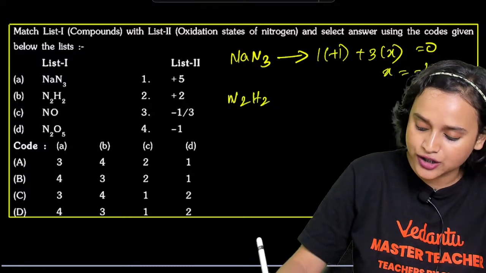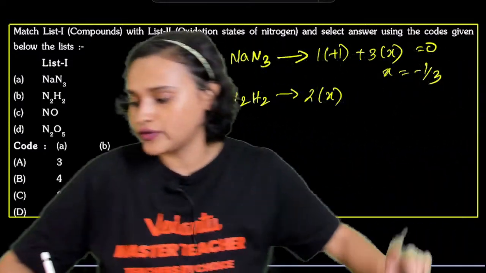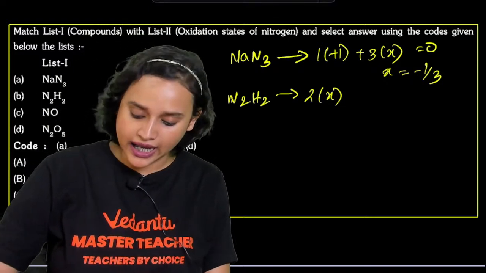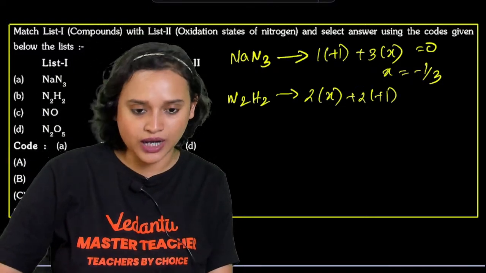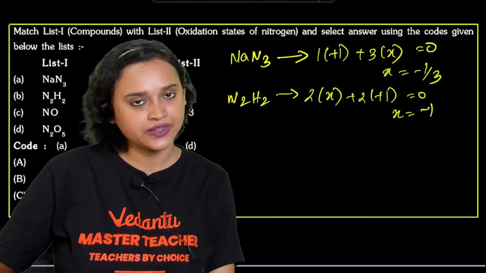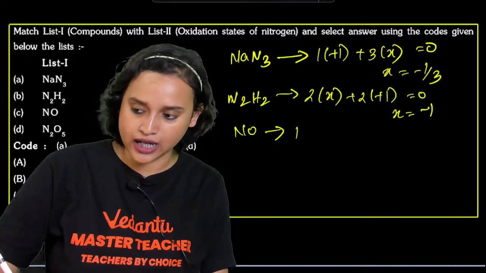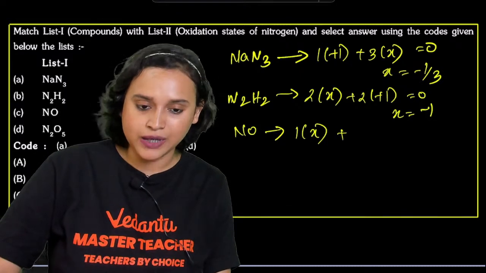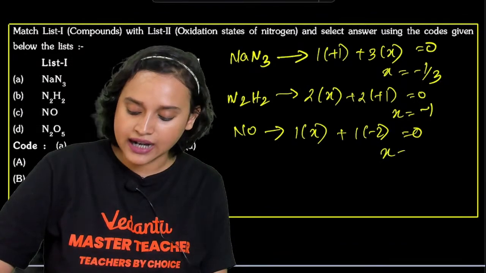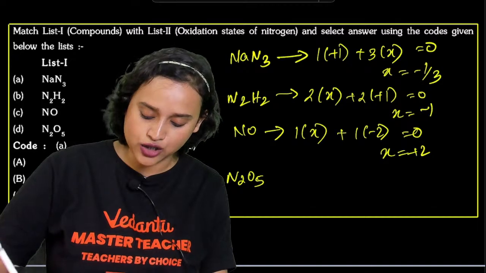Next is N2H2. For N2H2, 2 multiplied with X plus 2 multiplied with +1. If we calculate this, then what will we get? X is equal to -1. Am I right? Yes, very good. Next we have NO. For NO, 1 multiplied with X plus 1 multiplied with -2 is equal to 0. That means X is equal to +2. Am I right?